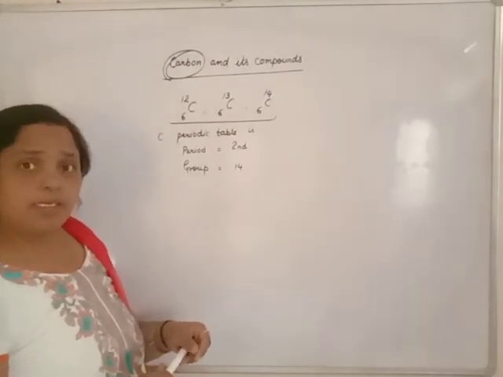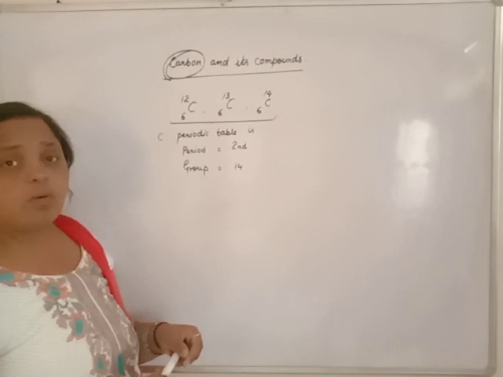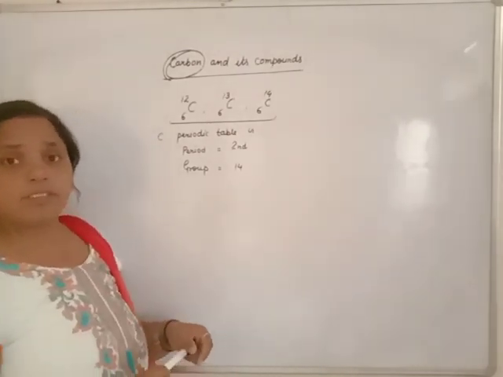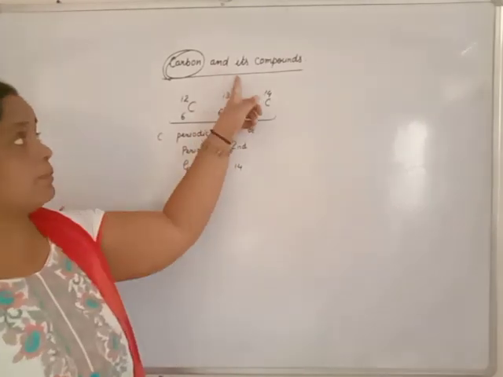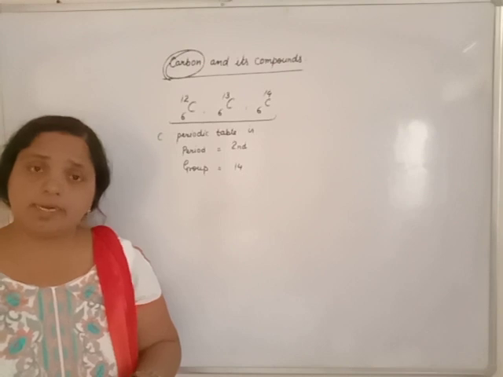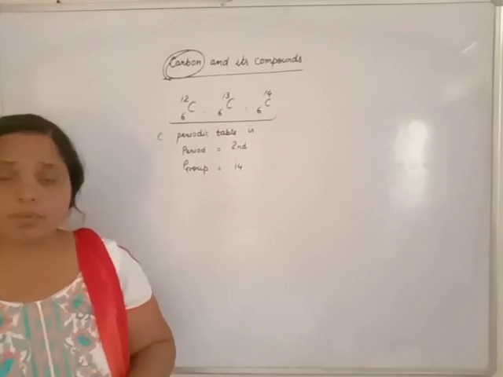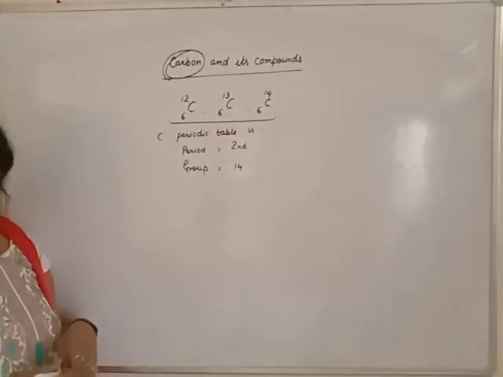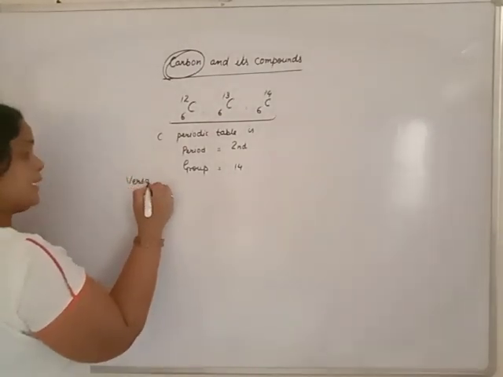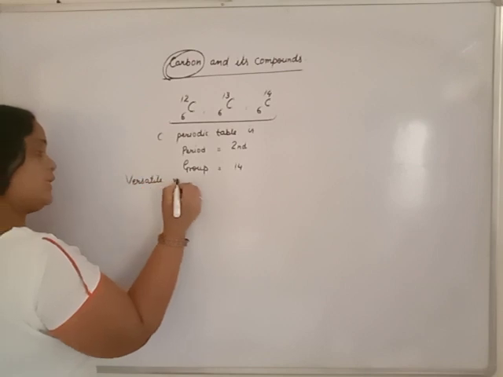Beta, carbon is basically used for organic chemistry. Why? Why does organic chemistry consist of carbon and its compounds or hydrocarbons? Why is it carbon only? Because of the versatile nature of carbon.